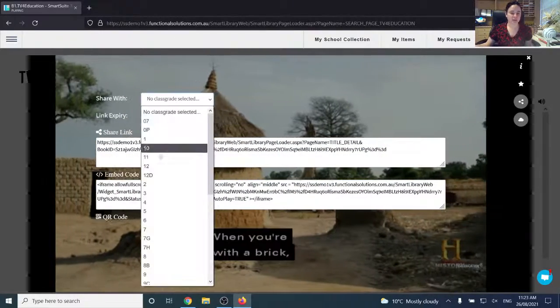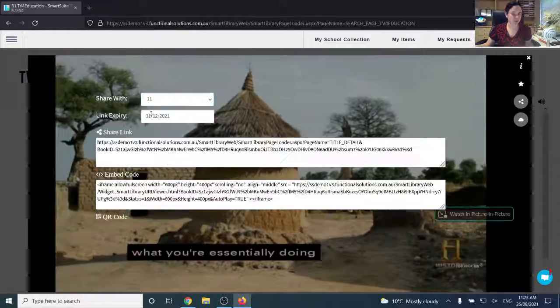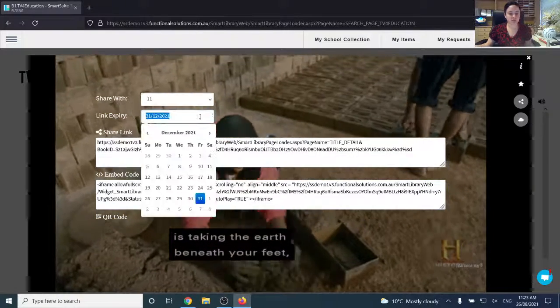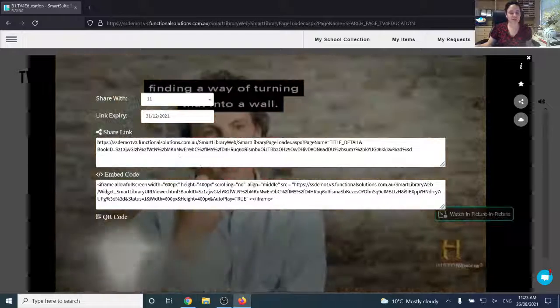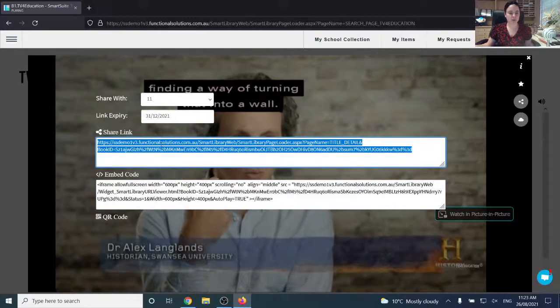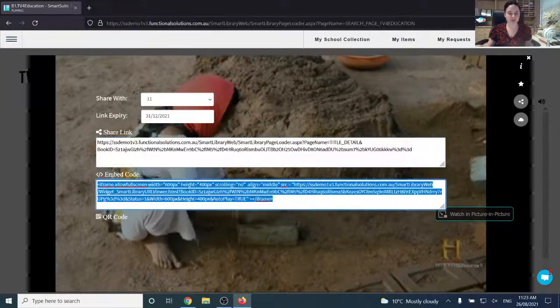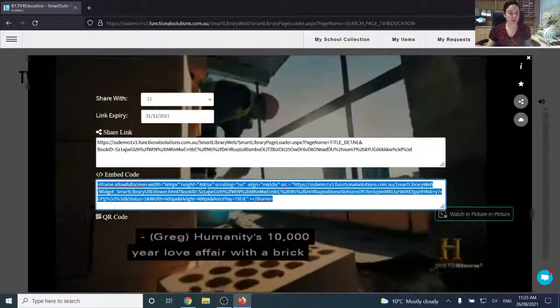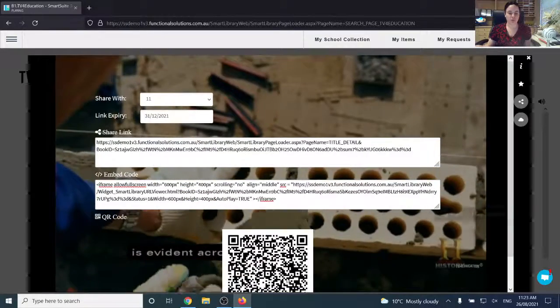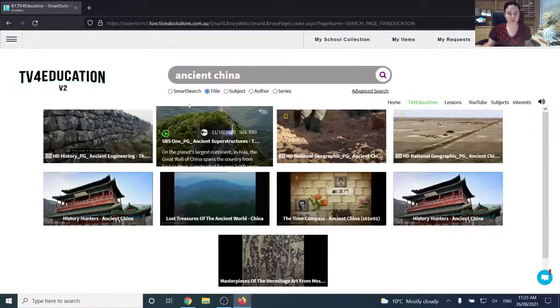Then I can select the category. I want to show it to year 11s and above, so I'll click year 11. I want them to have access till the end of the year. Once I've selected those two categories, it will automatically provide the share link to give to your students, as well as an embed code to put into your school's learning management system, and a QR code if you want to share it that way as well.